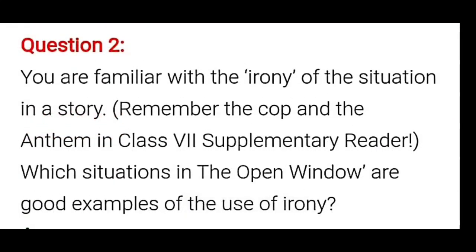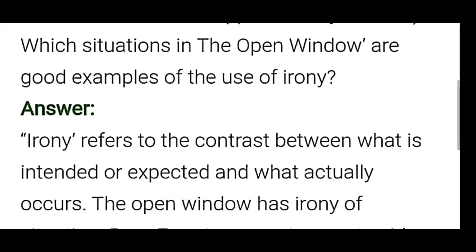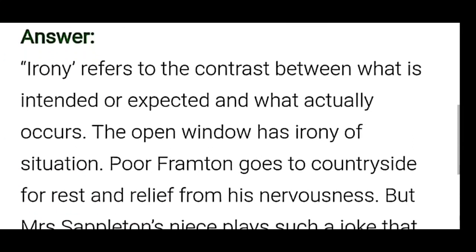You are familiar with the irony of the situation in a story. Remember The Cop and the Anthem in class 7 supplementary. Which situations in The Open Window are good examples of the use of irony? What is meant by irony? Irony refers to the contrast between what is intended or expected and what actually occurs.